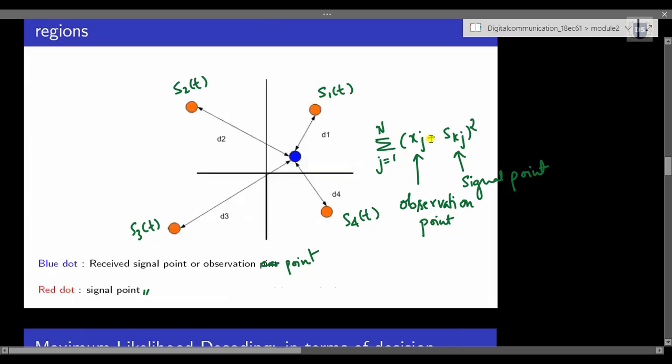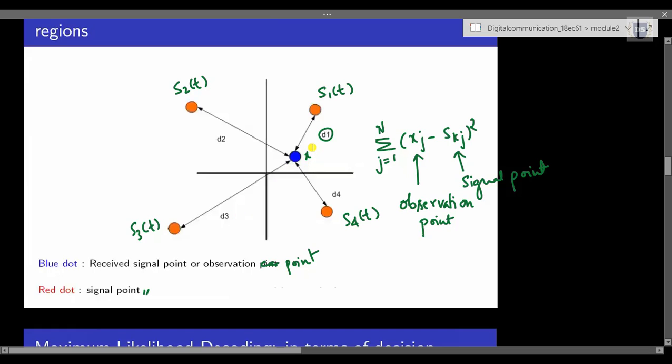And we are trying to conduct subtraction between those 2 points and we are trying to square it. So this in turn leads to the distance value. So if I am trying to do subtraction between this x and that of this S1 of t, we will in turn get the value as equal to d1, likewise d2, d3 and d4. And out of all these distances, which distance is lesser?